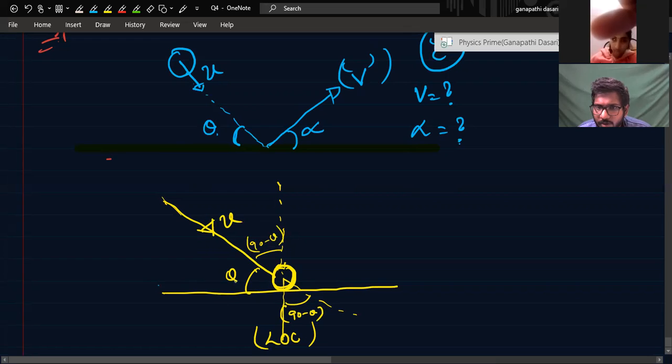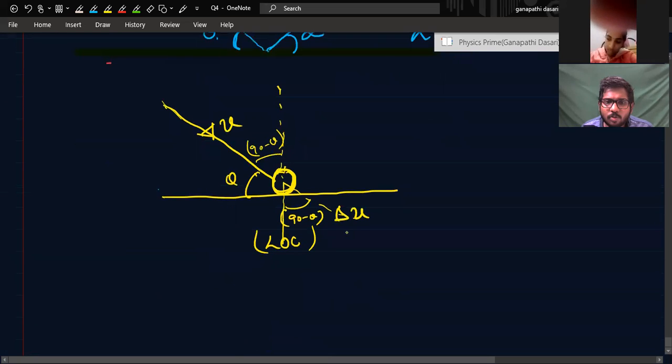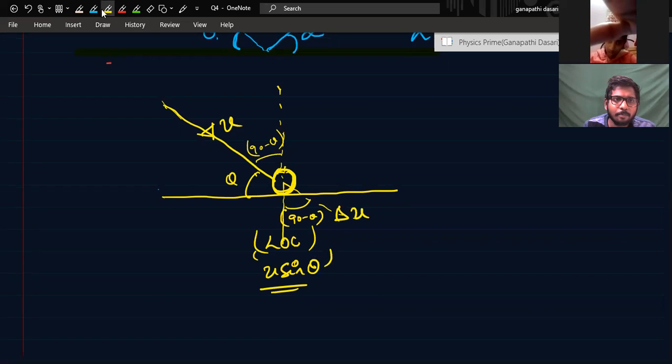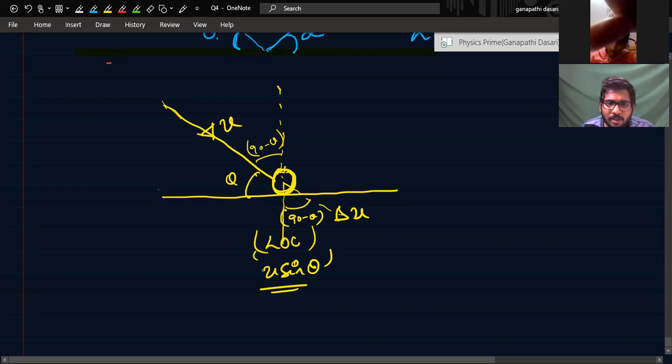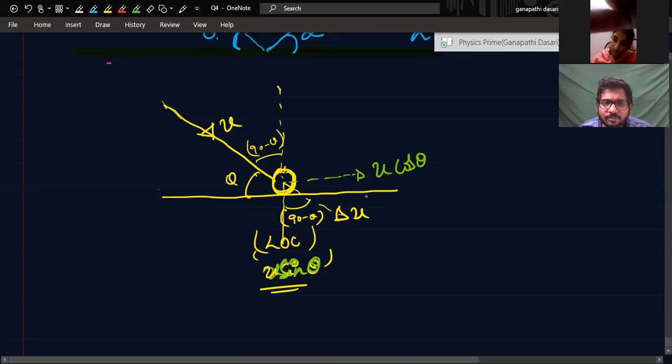Okay. Yes, sir. Now you see, what did I tell you? First point, line of collision you draw. I drew the line of collision. Second point, what did I tell you? Two velocities will be there, parallel and perpendicular to the line of collision. Derive this parallel and perpendicular. Parallel to the line of collision means what? u cos of 90 minus theta, that is u sin theta, right? Yes, sir. Parallel to the line of collision is u cos of 90 minus theta, u sin theta. Perpendicular to the line of collision is u sin of 90 minus theta, that is u cos theta, right? Yes, sir.